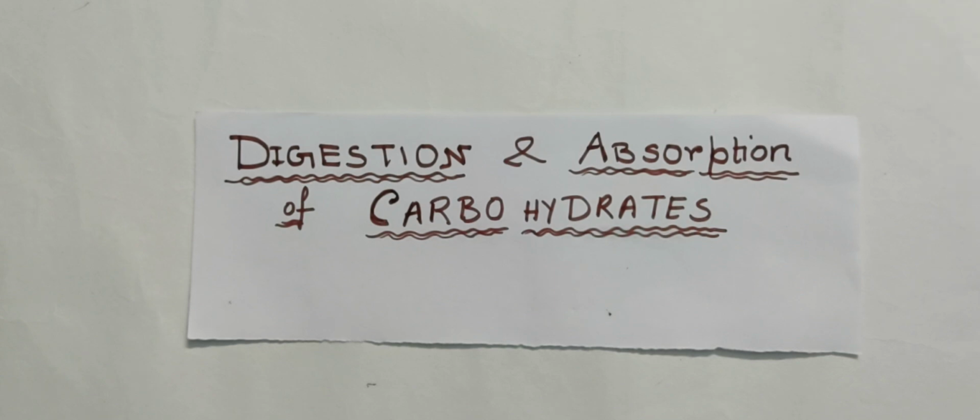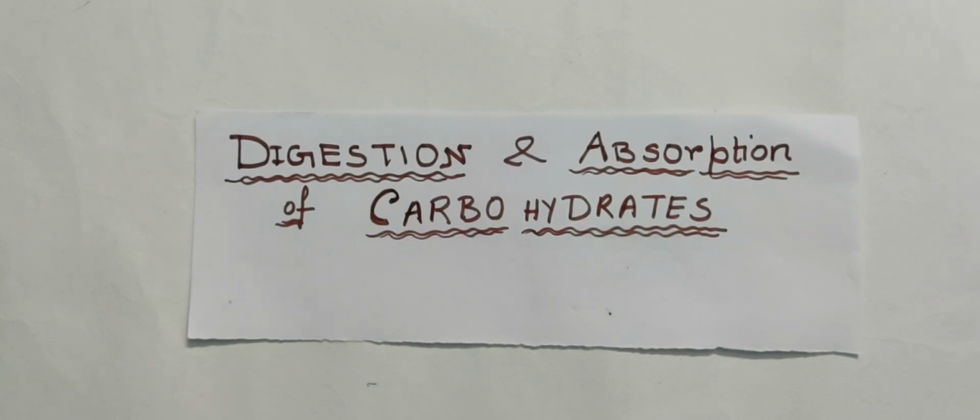Today I am going to explain the digestion and absorption of carbohydrates. Generally we take different types of nutrients in our diet like carbohydrates, proteins, fats, vitamins, and minerals. These are all nutrients, but today I am only going to focus on the carbohydrates.